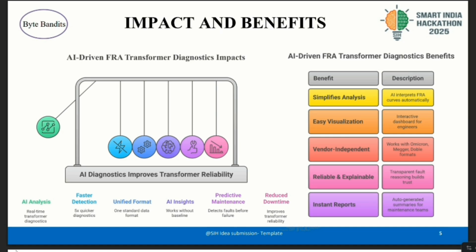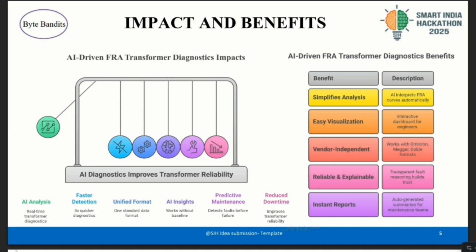On the right side, you can see the key benefits and their descriptions. The first benefit is it simplifies the analysis. AI automatically interprets our FRA curves that are generated, saving the manual effort we make. Easy visualizations provide an interactive dashboard for engineers to view the results clearly and precisely.